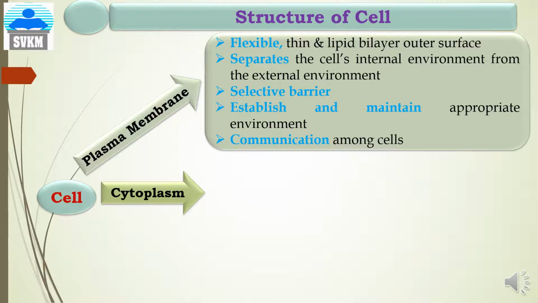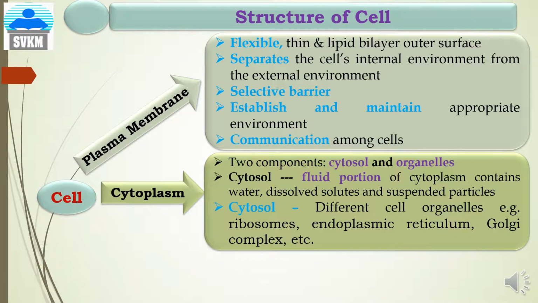Second part of the cell is the cytoplasm. Cytoplasm has two components. One is the cytosol and another one is the embedded materials, that is the organelles. Cytosol is a fluid portion of the cytoplasm which contains water, dissolved solutes and suspended particles. Again, the cytosol contains different cell organelles, for example ribosomes, endoplasmic reticulum, Golgi complex, etc.